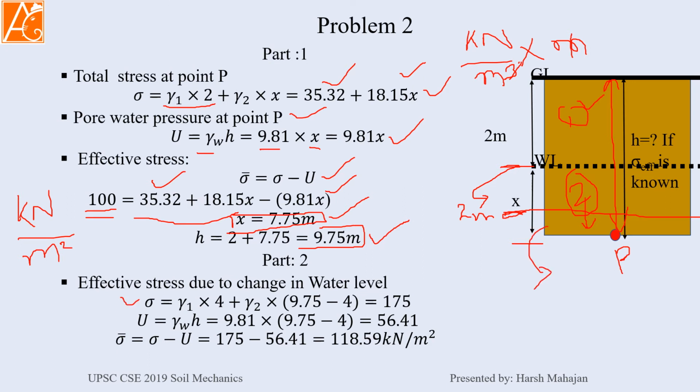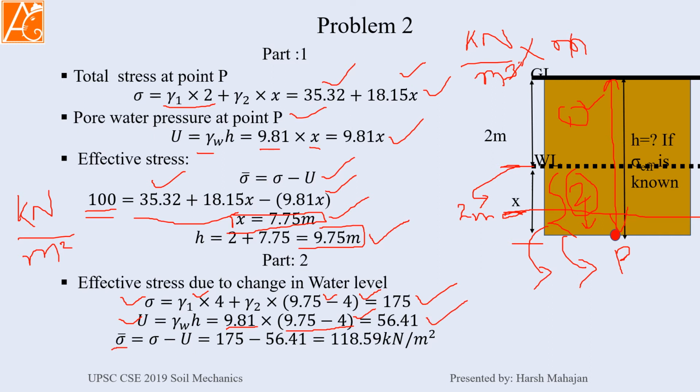Again the same equation, total stress is now gamma 1 into 4, because the first layer will have a thickness of 4 meter, and gamma 2 into 9.75 minus 4, which is the remaining thickness of layer 2, and here it comes to 175. Now u will be gamma_w H, gamma_w is 9.81, times 9.75 minus 4 again, because it is the thickness of the second layer, coming out to 56.41.